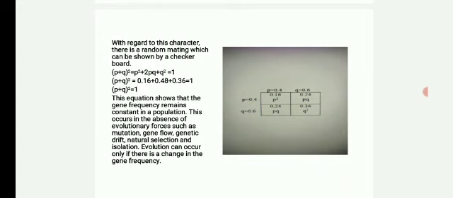Evolution can occur only if there is a change in the gene frequency. Therefore, evolution can be redefined as a shift from Hardy-Weinberg law of genetic equilibrium.